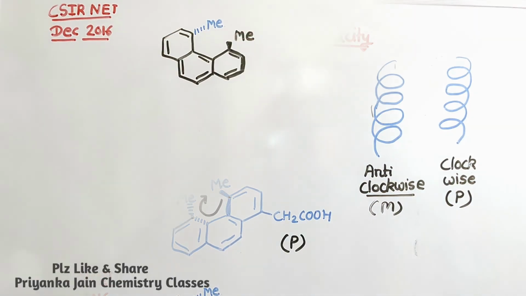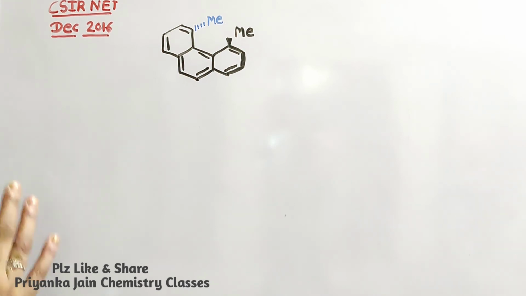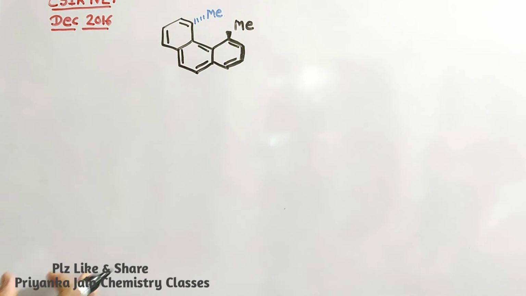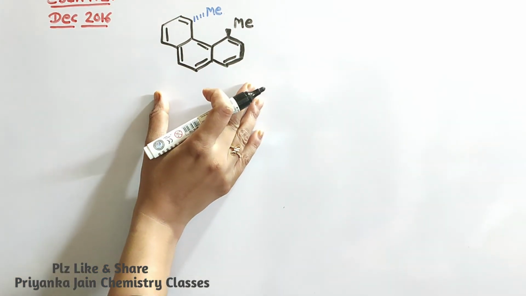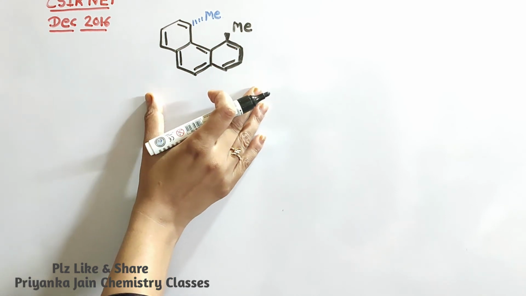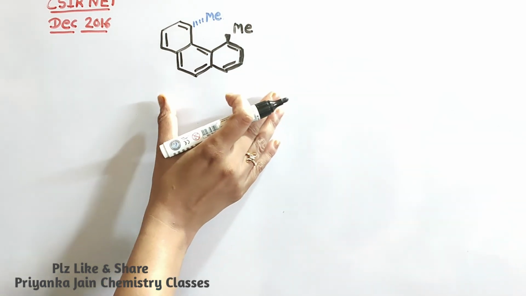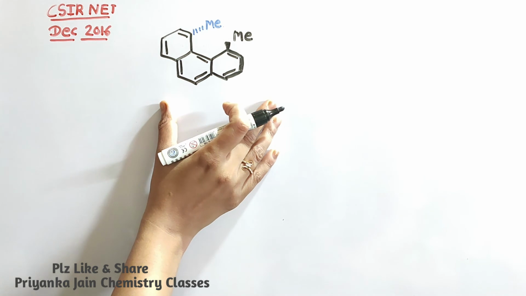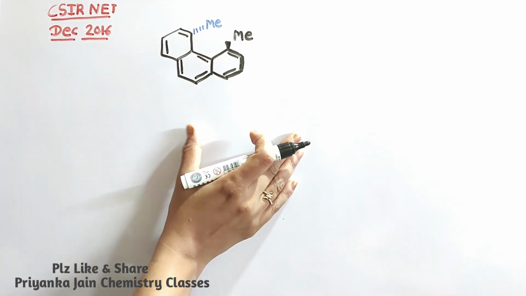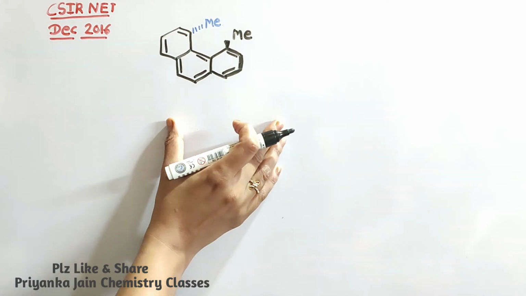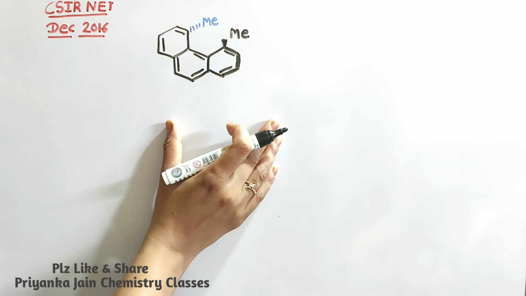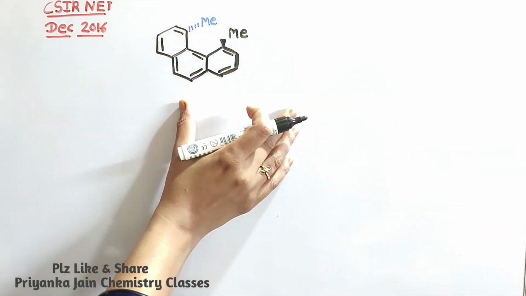Okay, now see one of the questions from the CSIR NET December 2016 question paper. We have been given this compound and 4 options. What are the options? First option is compound is chiral and it has P configuration. Another one is compound is chiral and it has M configuration. Third one is compound is achiral and it possesses an axis of symmetry. And fourth one is compound is achiral and it possesses a plane of symmetry.